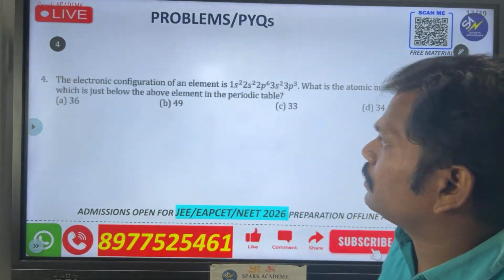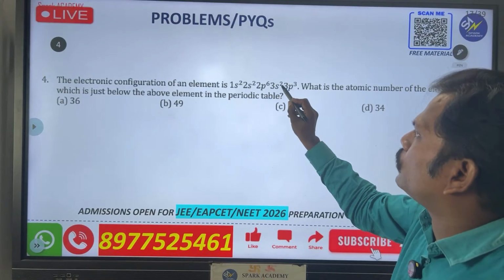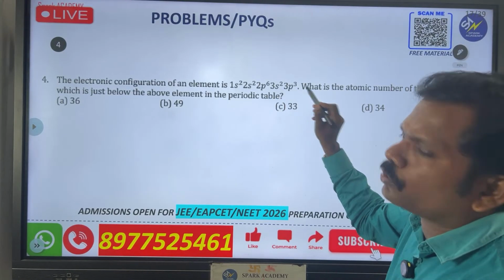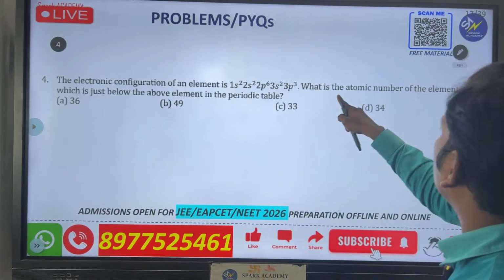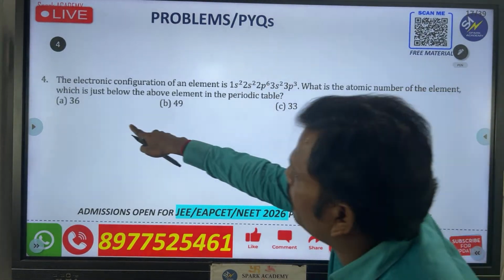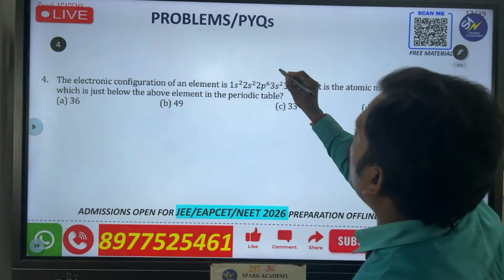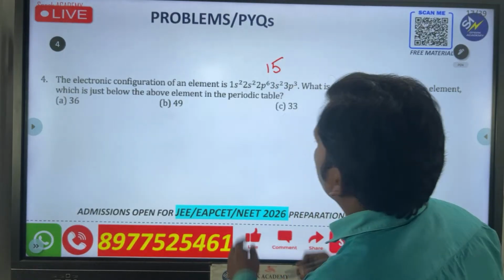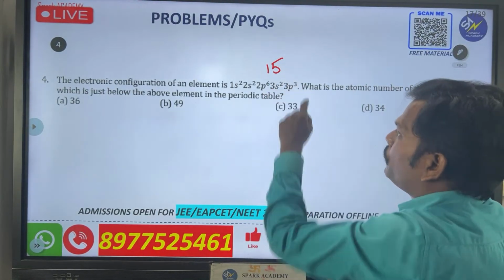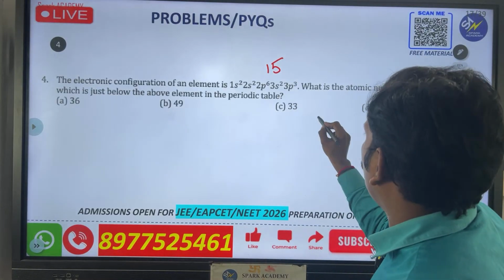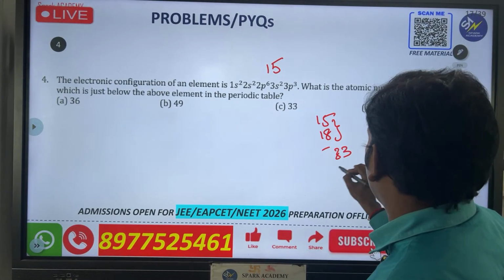Next one is, okay, the electron configuration of the element they are giving: 1s2, 2s2, 2p6, 3s2, 3p3. See that 1s2, 2s2, 2p6, 3s2, 3p3. What is the atomic number of the element which is just below the above element? So first of all you have to find out how much the element is, 15. They are not asking about this one, just the element below it. That means this is 15, you can add 18, Nana. If you add 18 you will get element 33.